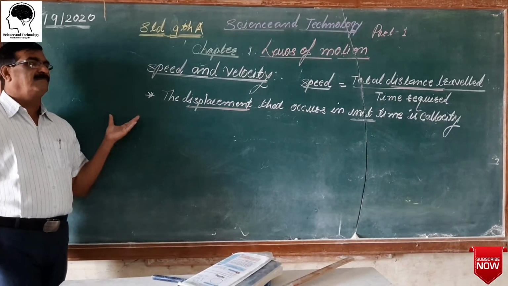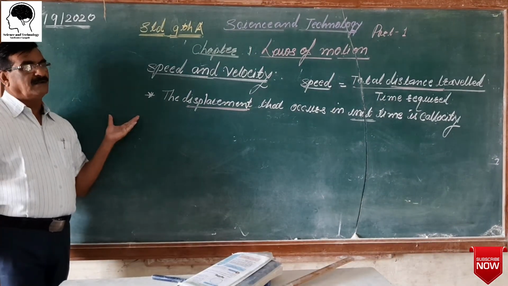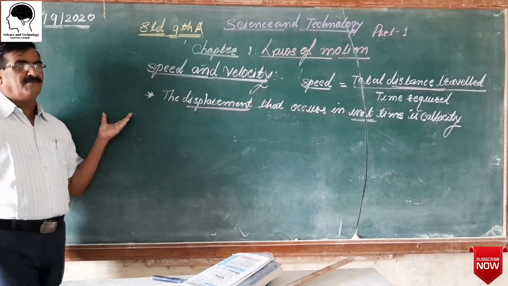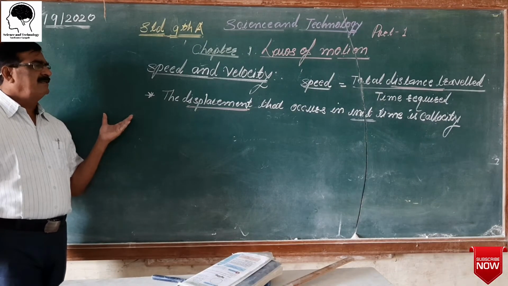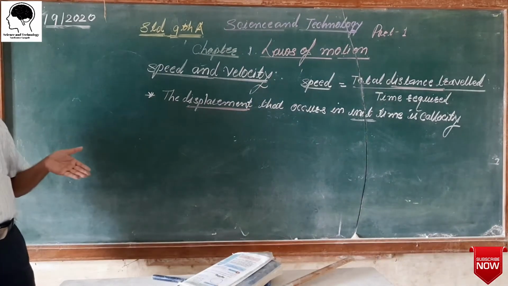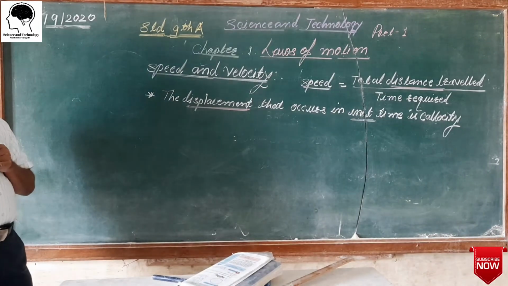smaller distance from where the object starts to travel until it reaches the final point. Between these two points, initial point and final point, the smallest length is the displacement.